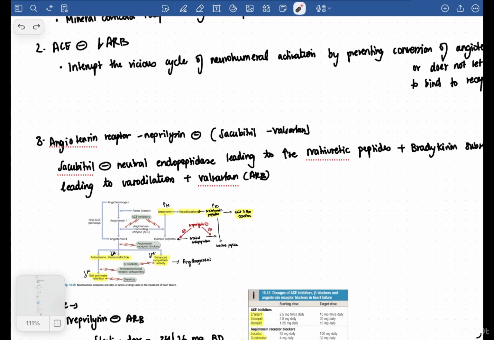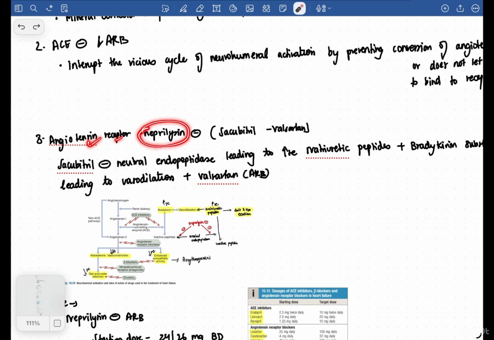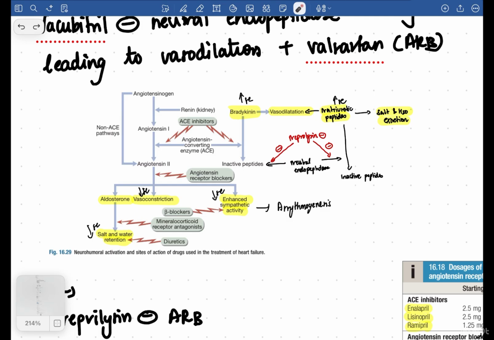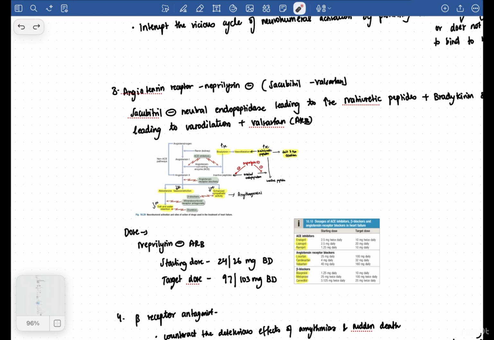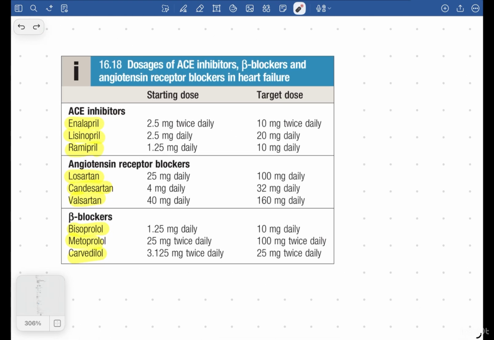There's one more drug which is called the angiotensin receptor neprilysin inhibitor, sacubitril and valsartan. So if you see this diagram, sacubitril will inhibit neutral endopeptidase, leading to increased natriuretic peptide and bradykinin, which will lead to vasodilatation. Okay. Now here, this is from Davidson only.